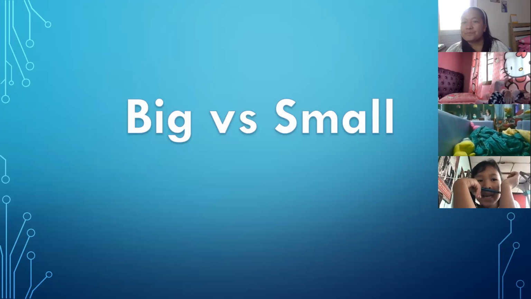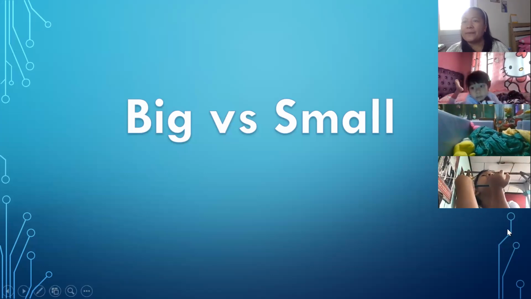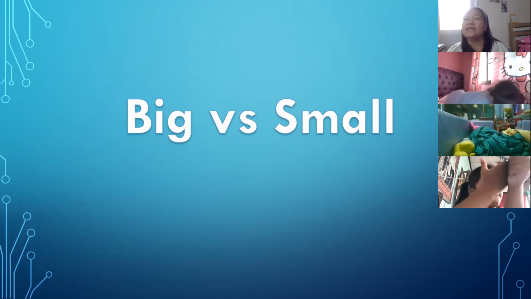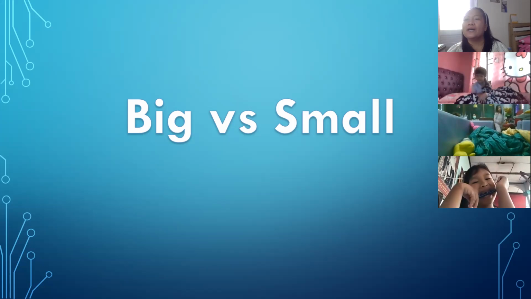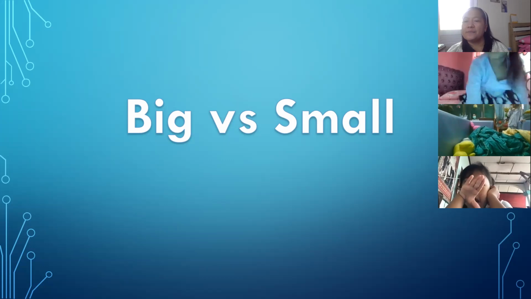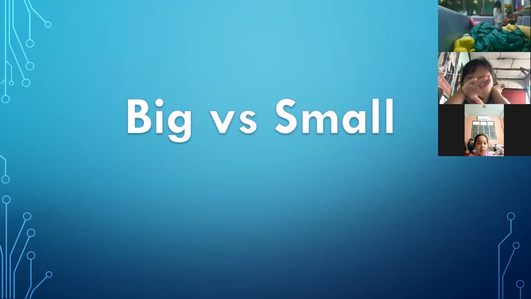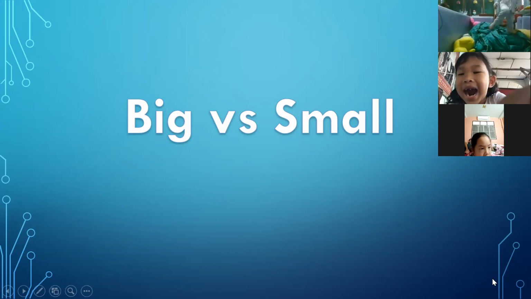Listen here. Sit properly. No, you cannot do like that. Sit properly, sit properly. Okay, and listen here. Okay, sit down. Okay, look at here. Are you there, Bea? I cannot see you, Bea.